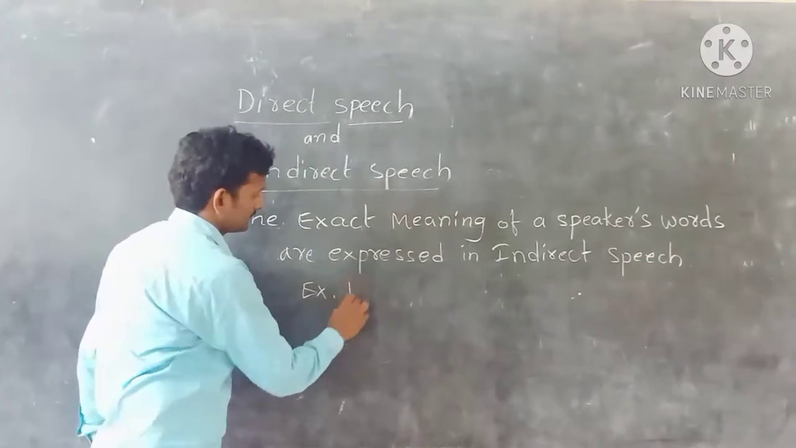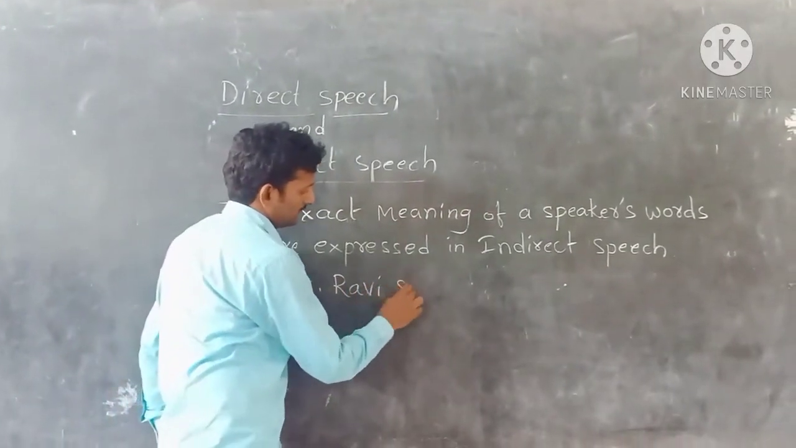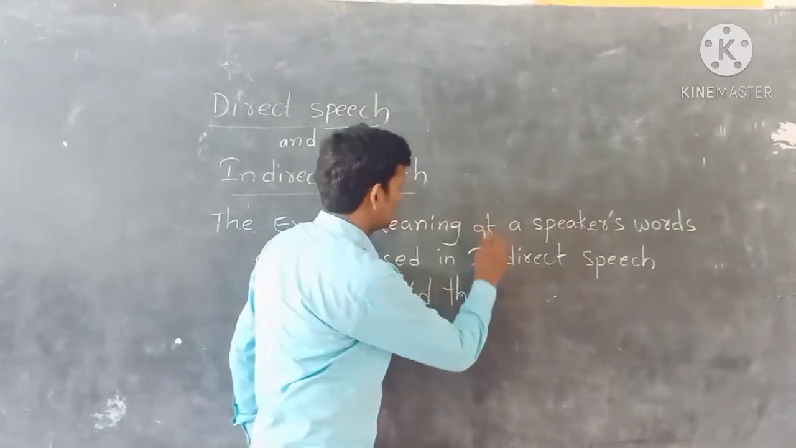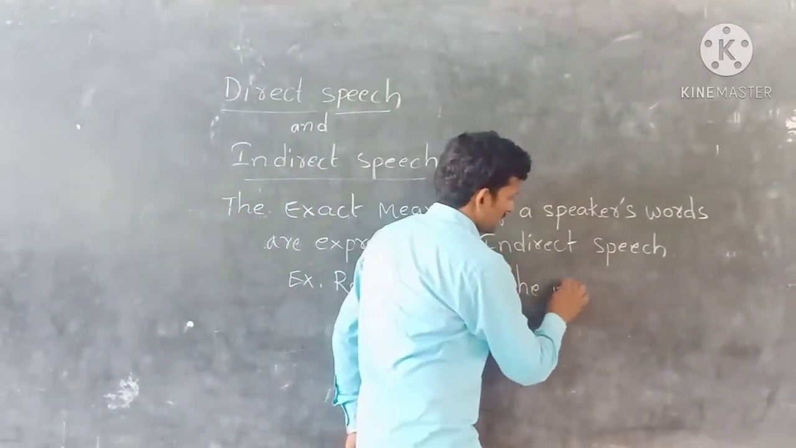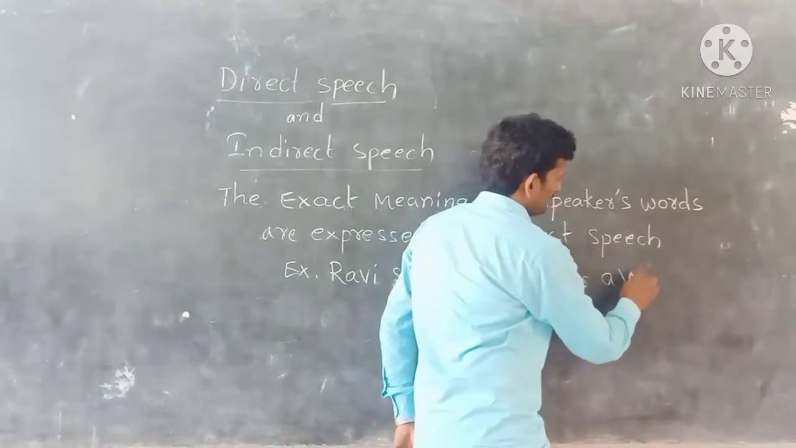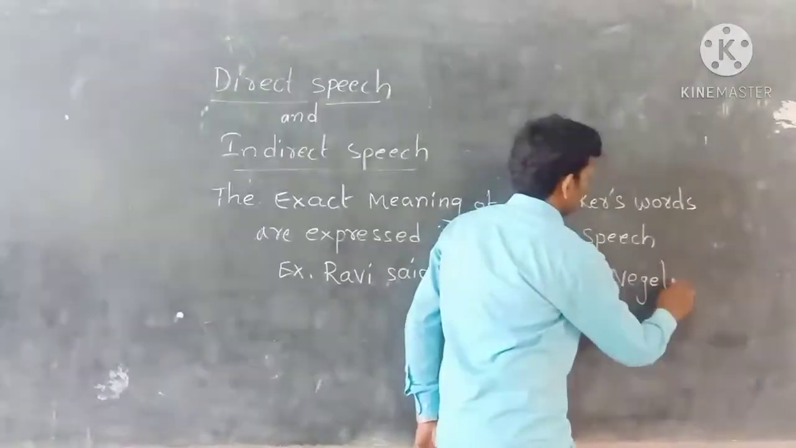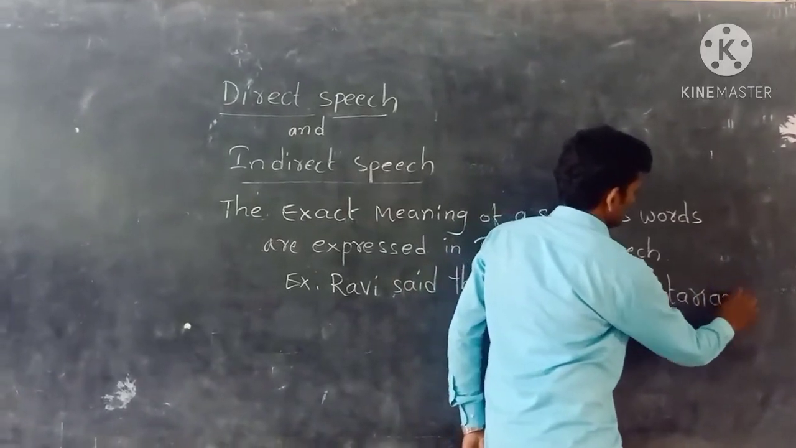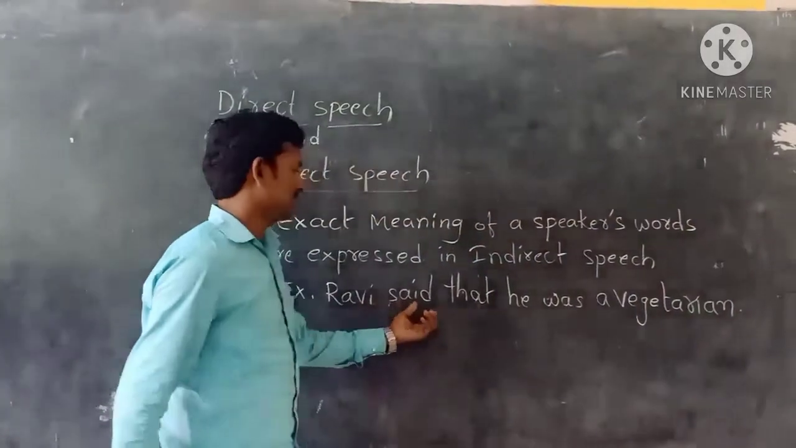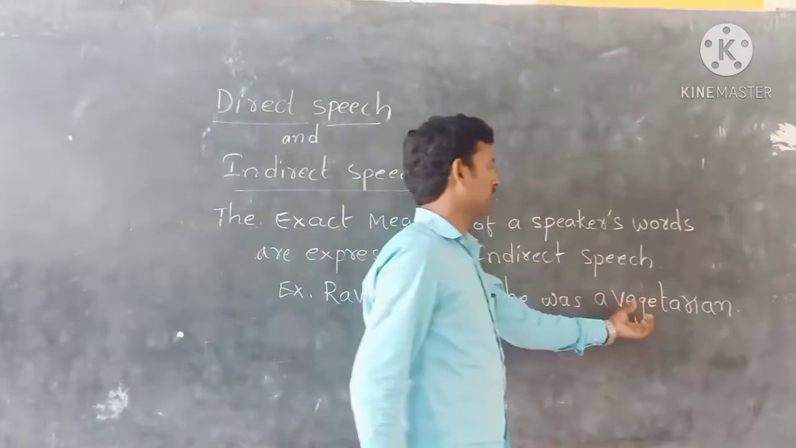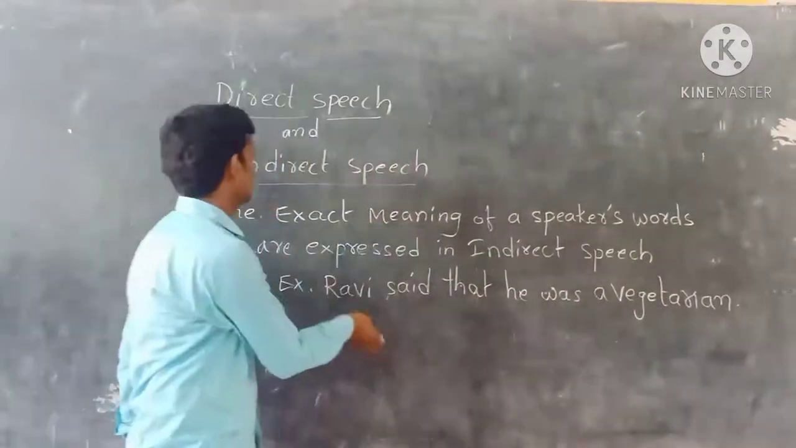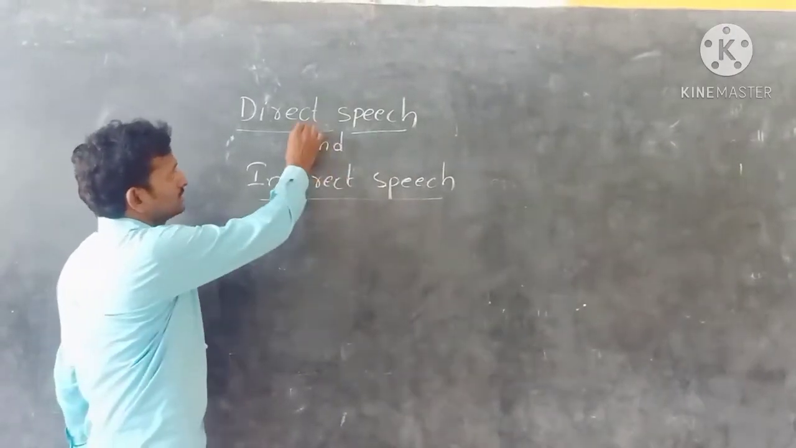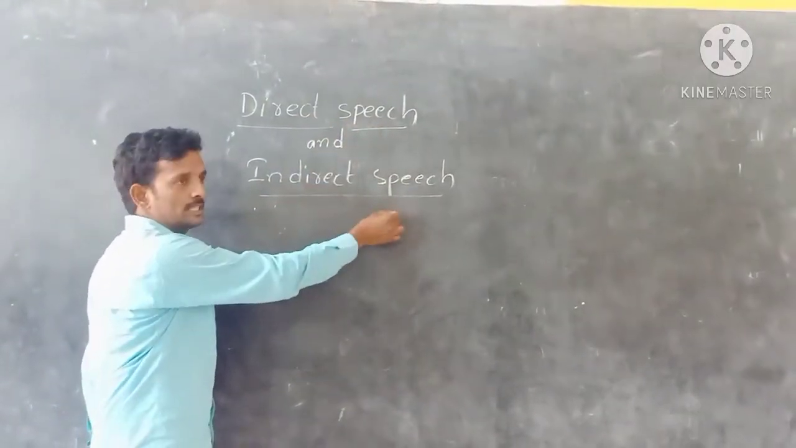Example: Ravi said that he was a vegetarian. So it is indirect speech. Now we have to know how we change direct speech into indirect speech.